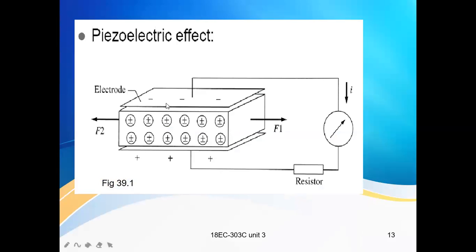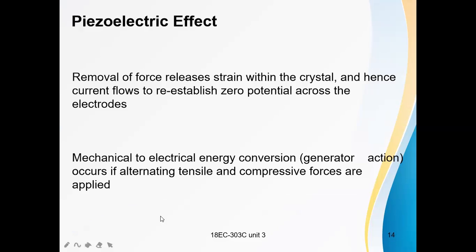Suppose there are two plates and this is a material. Whenever an AC voltage or force is applied, there will be oscillations. Removal of force releases strain within the crystal and hence current flows to re-establish zero potential across the electrodes.